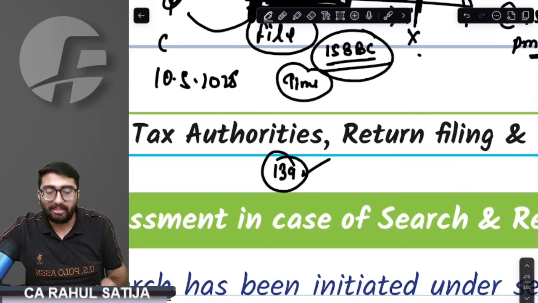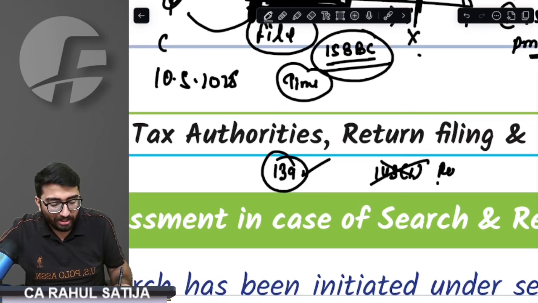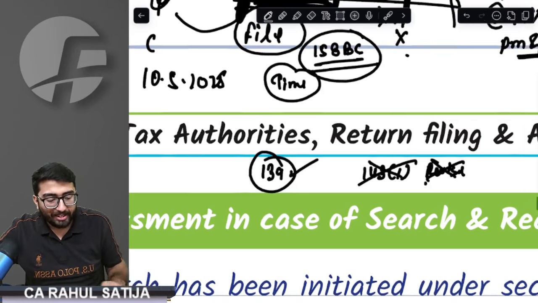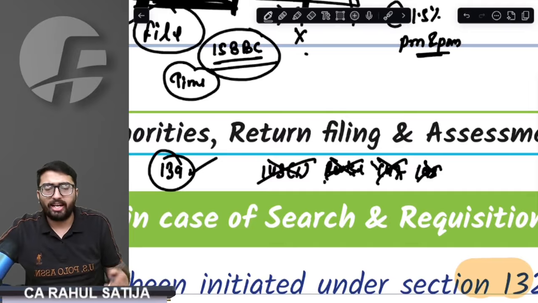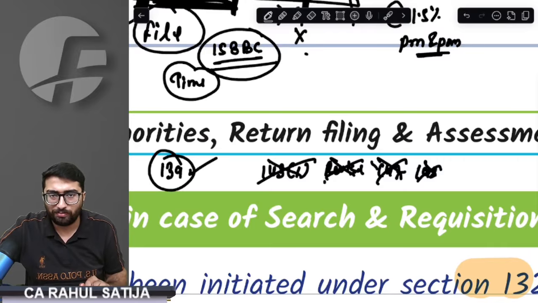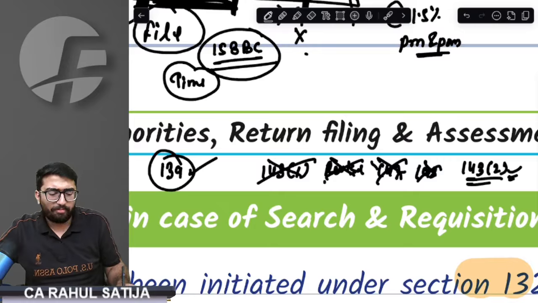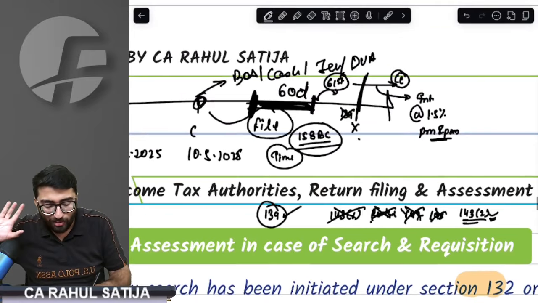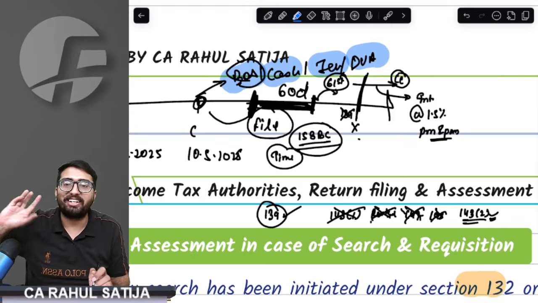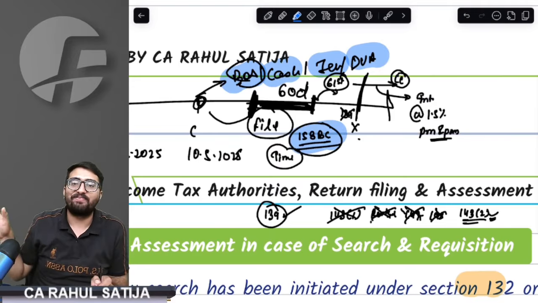Sir, whenever you file the return, no intimation is issued to you. You cannot revise that return. In addition to that, 147 or 148 is not issued. Any notice under 148 is not issued. But a scrutiny notice is issued and proceedings will take place accordingly. Now, what do they have? They have your books of accounts, your cash balance, your jewelry, your other valuable articles. In addition to that, they have your disclosures in the return as well.